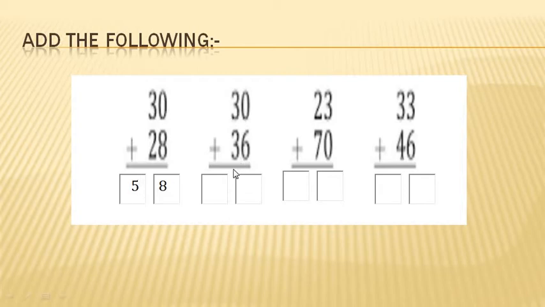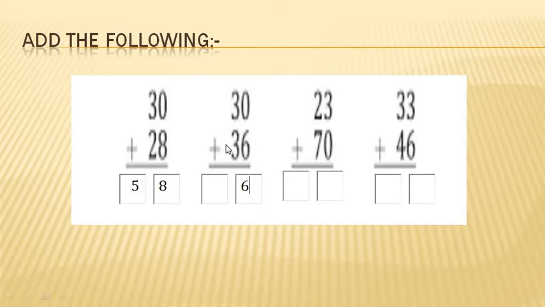30 plus 36. Here first digit is 0 plus 6. So by adding 0 to any of the number, we can say that we get the same number as an answer. So there will come number 6.